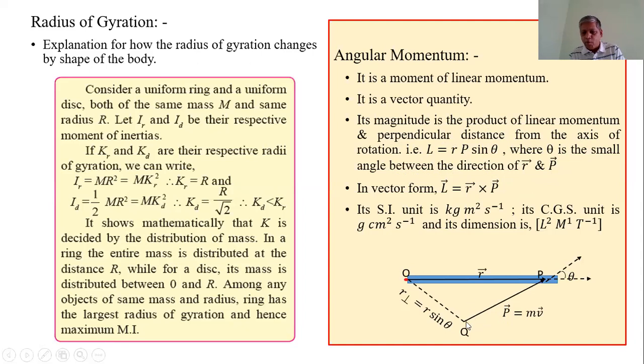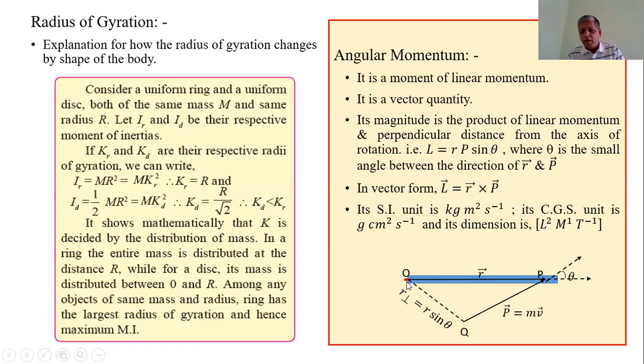If we apply the force along these directions, a momentum will be given to this body. If the body has the mass m, and we apply the force, the body can be moved, and therefore the momentum of this body is m into v.